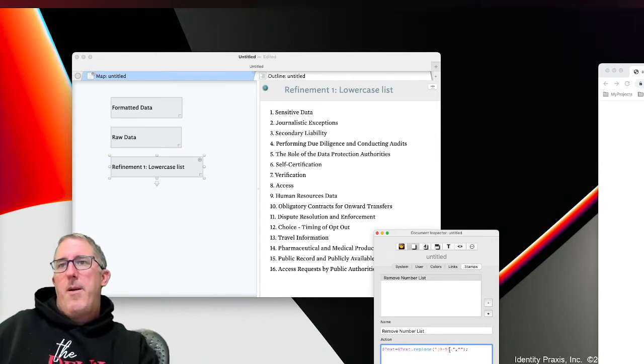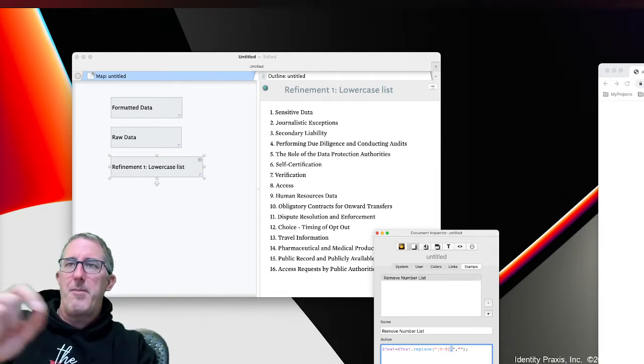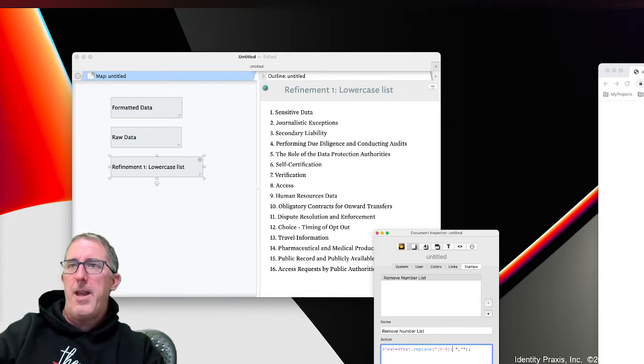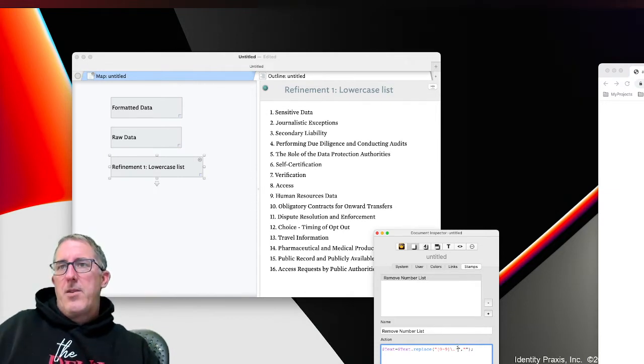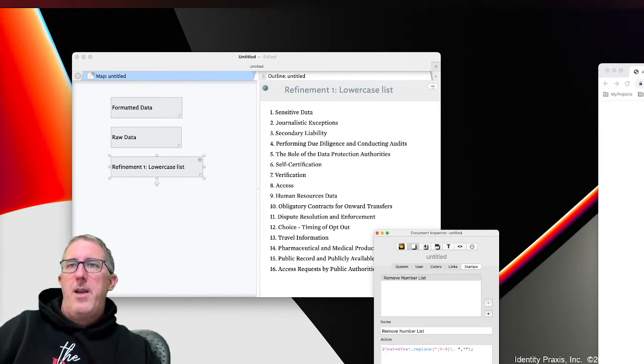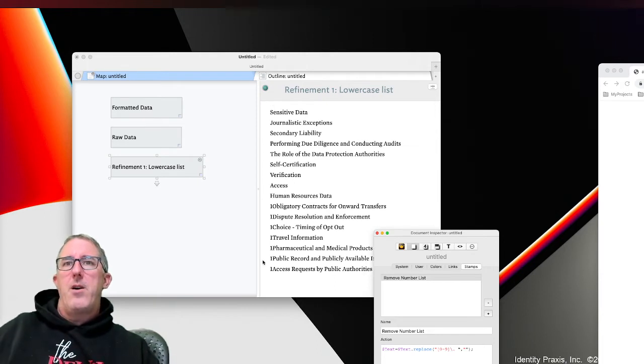In order for the regular expression pattern matching engine to not see this as a wildcard, I'm going to put a backslash there, which tells the regular expression engine to consider this an actual period, a piece of text, and not a wildcard option. And then I also want you to remove the spaces in front of that, and what I want it to replace it with is nothing. Okay, so I hit enter, and now if I paste that in, you'll see all of the numbers have gone away,